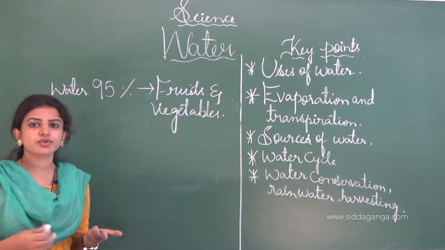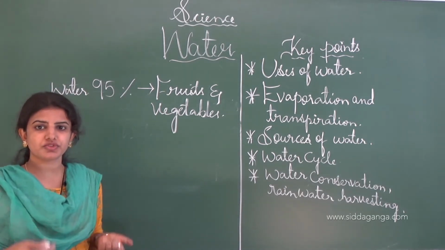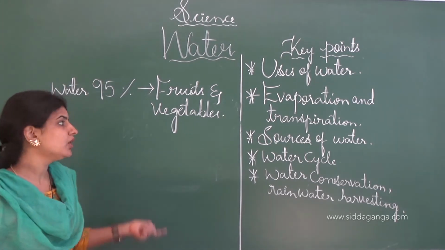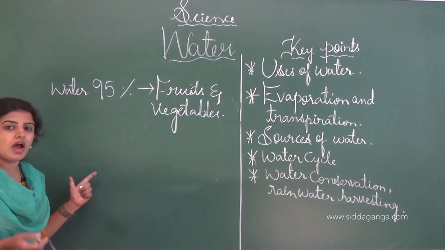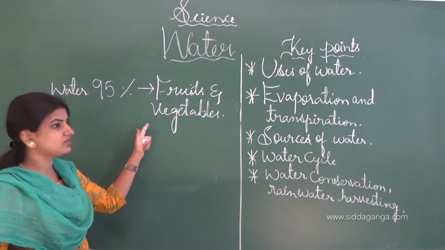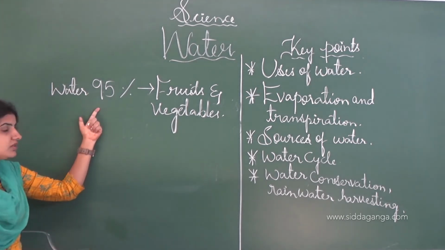So that's why usually when we become ill or any disorder comes to our body, the doctor suggests that the patient drink a lot of water, and along with the water, eat fruits as well as vegetables, since they contain 95% water.